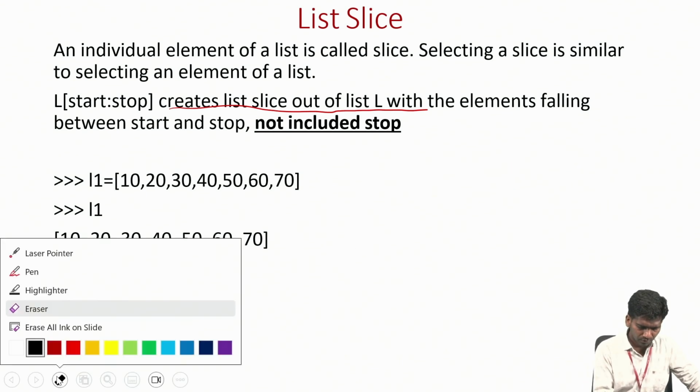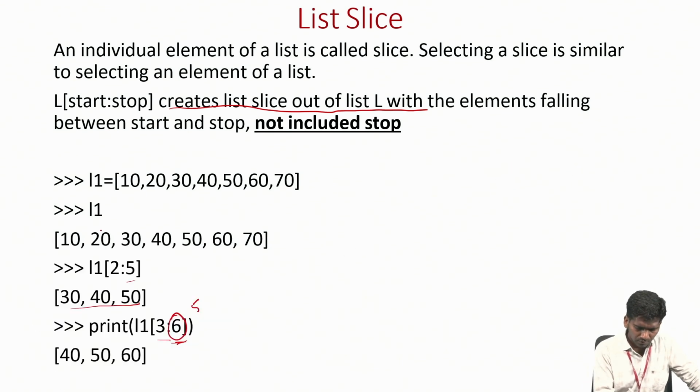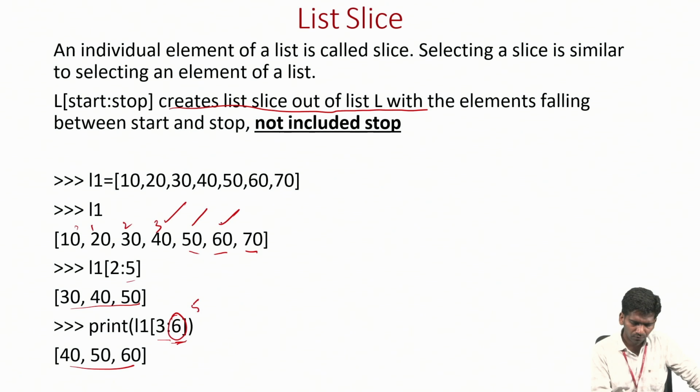Okay, 0, 1, 2, 3. So 3 to 6, 4, 5, 6. Okay, 6 means we will get only up till the 5 index position. So till here only we'll get the output. 3, 4, 5.